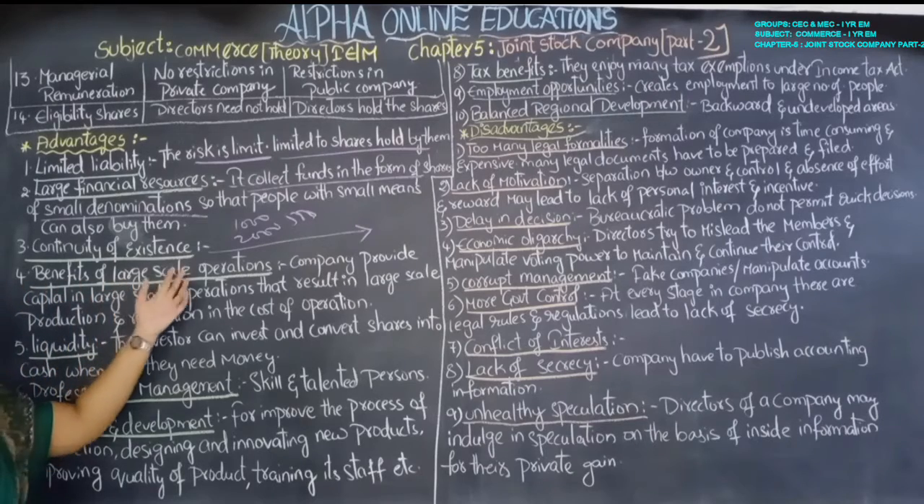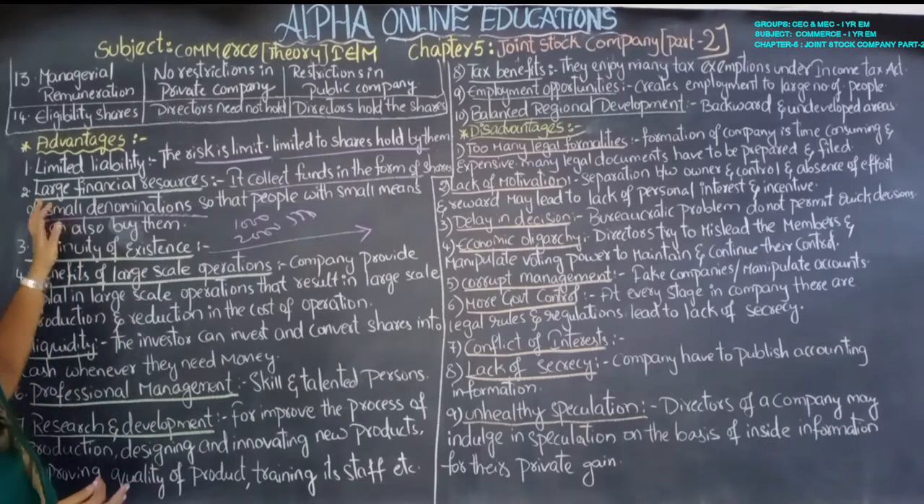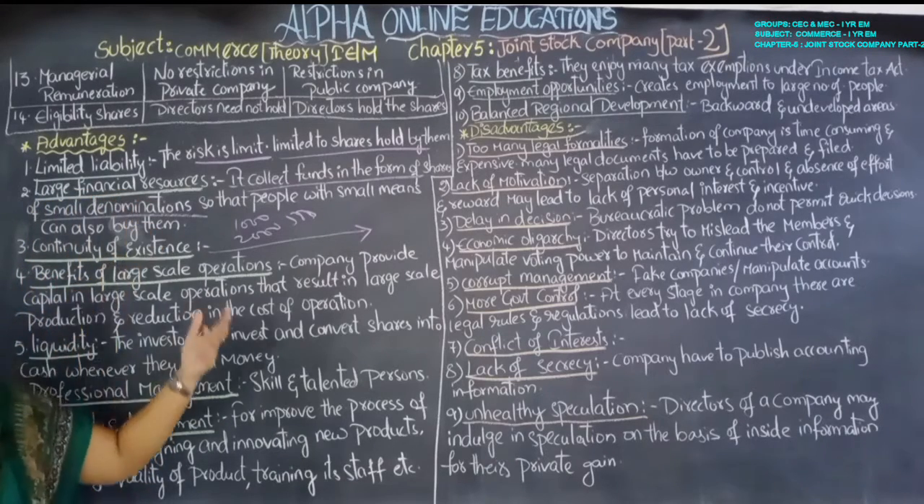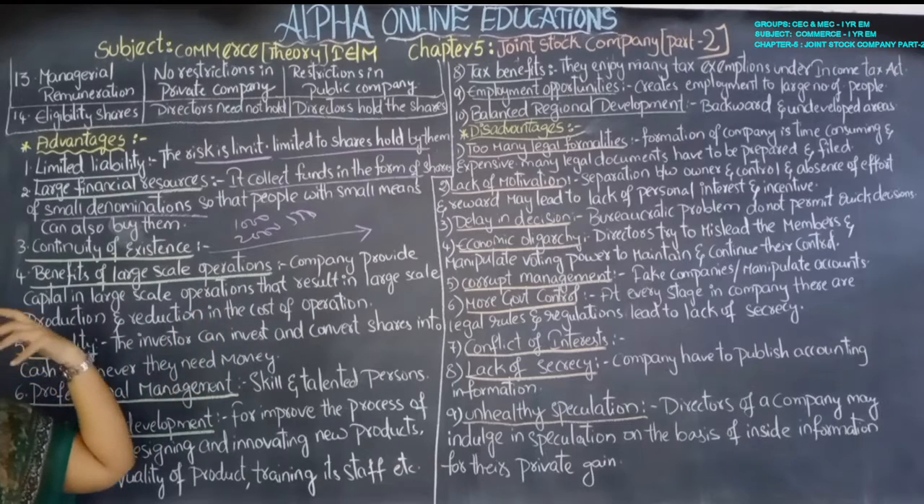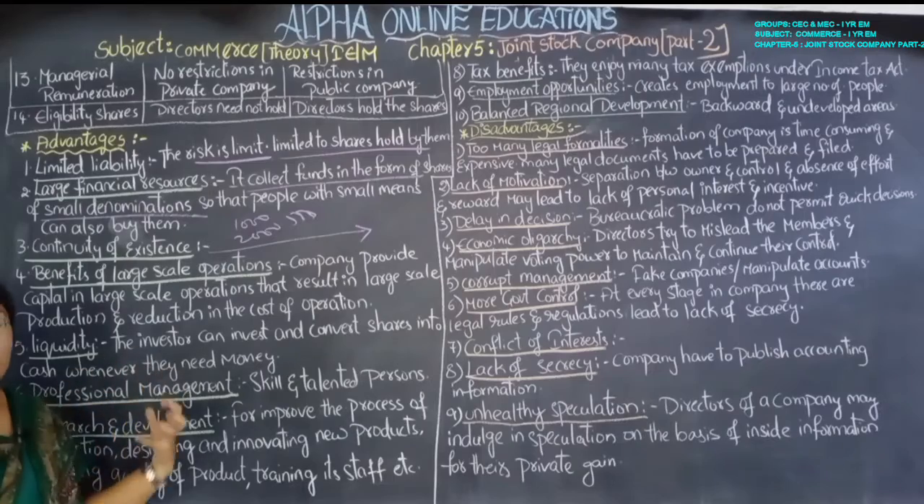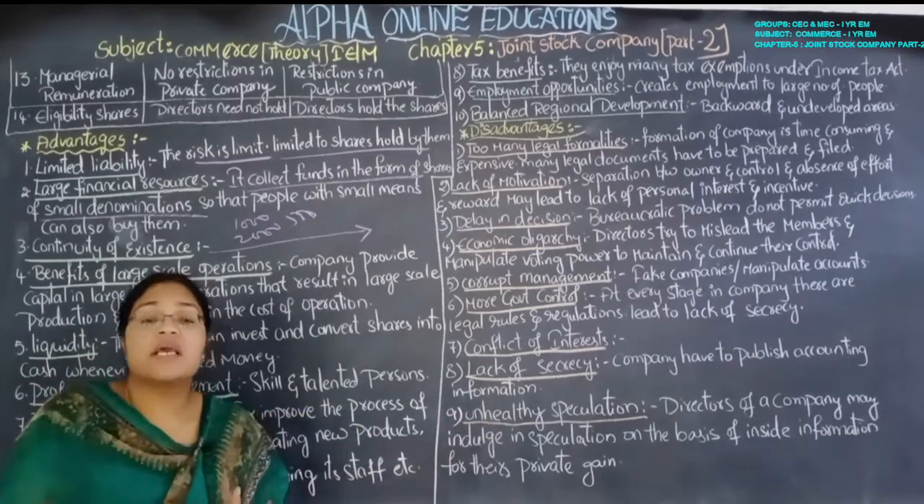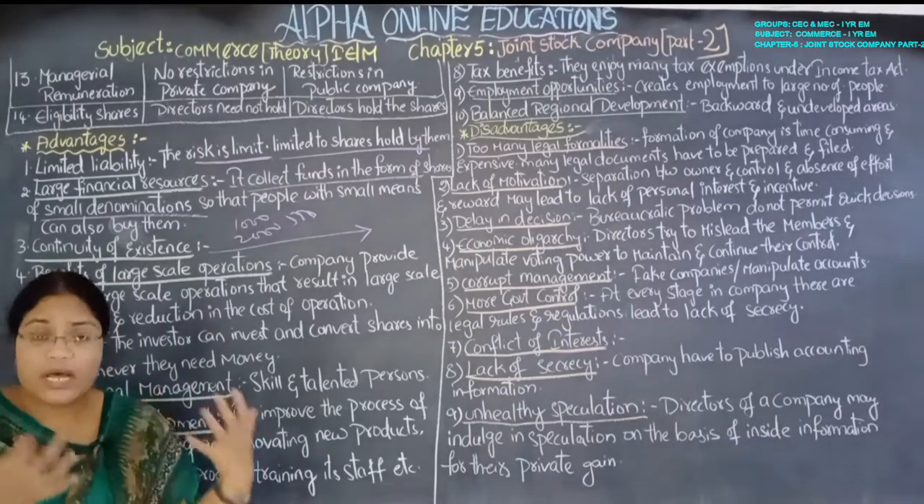Benefits of large scale operations. So it has the benefit of large scale operations. What it means, madam, is that it can make its operations on a large scale. As it gathers large finance from the public, they can increase their companies, and they can start their companies in new areas, in backward areas, in rural areas.